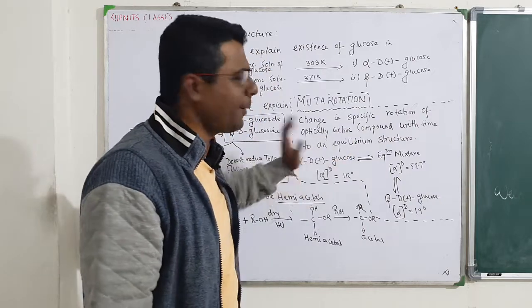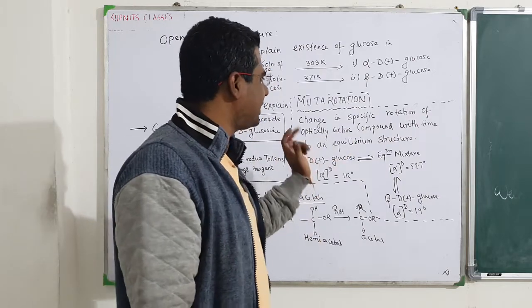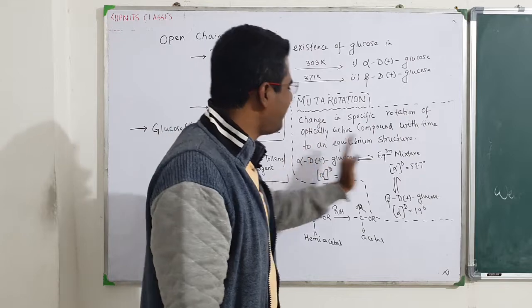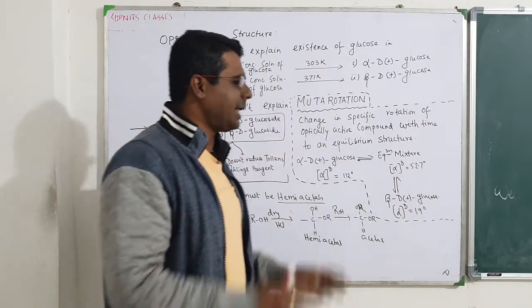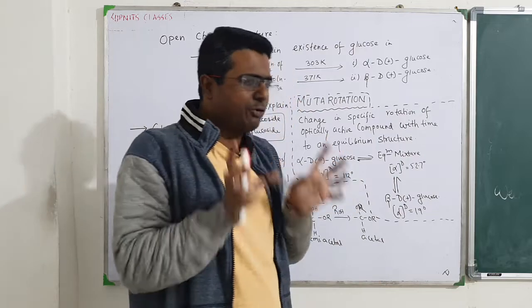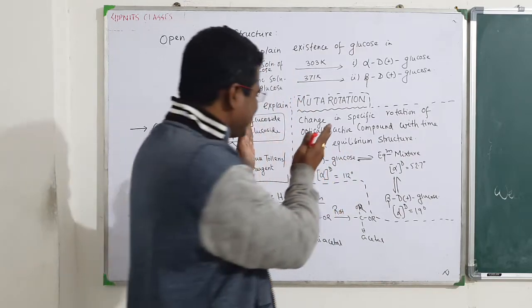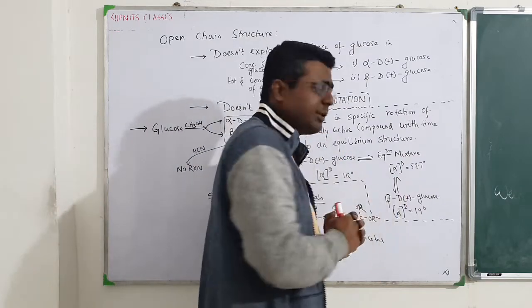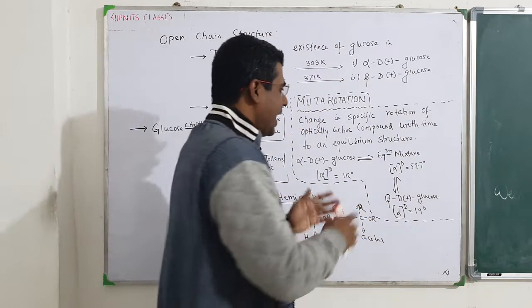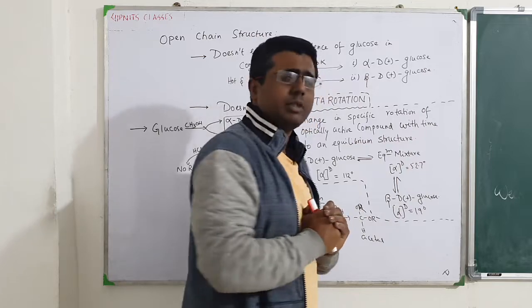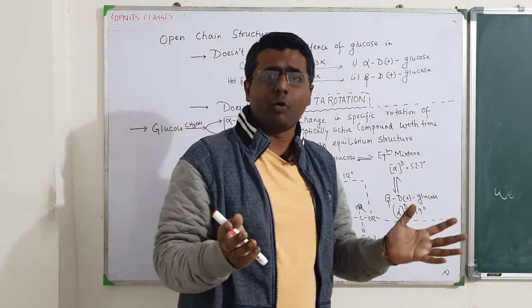Put it in, it is optically active, and its specific rotation will slowly change. It will form a little beta D glucose, and beta D glucose will form a little alpha D glucose. At the end of the day, there will be an equilibrium mixture having a certain percentage of alpha D glucose and a certain percentage of beta D glucose, approximately 64 and 36%, and they will form an equilibrium mixture of both, right?